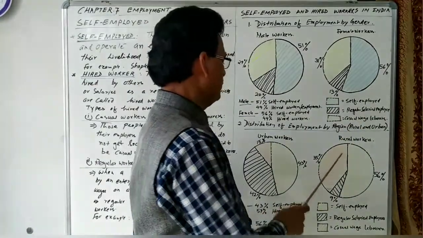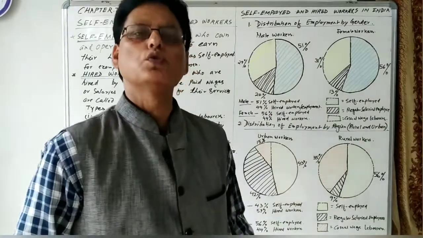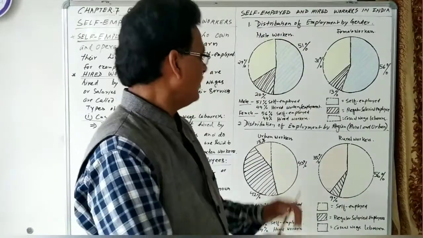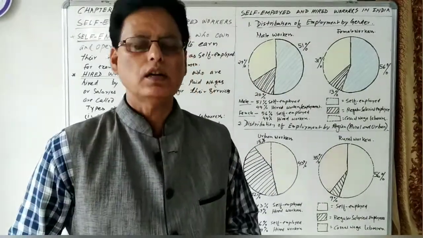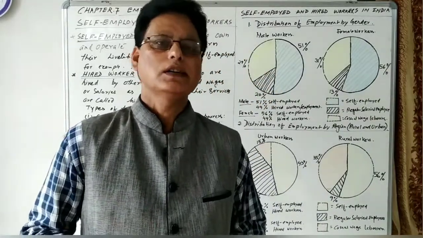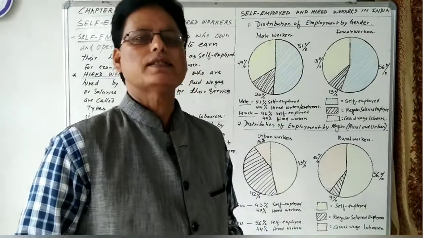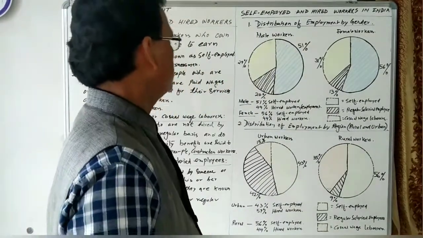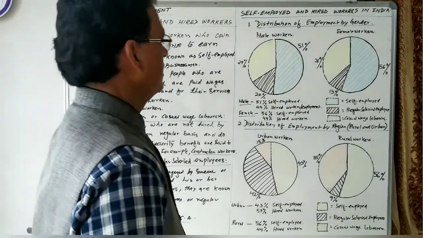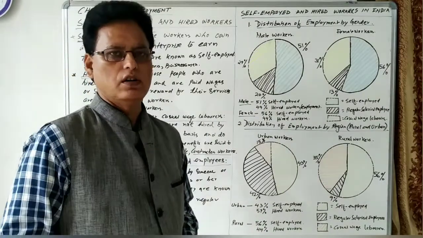Out of the 44%, 9% of the rural people used to get jobs on a regular basis, and 35% of the workers of our country used to get jobs on a casual basis, not on a regular basis. So this is the analysis of the distribution of employment by gender and by region, rural and urban. I think this concept is clear to all of you.